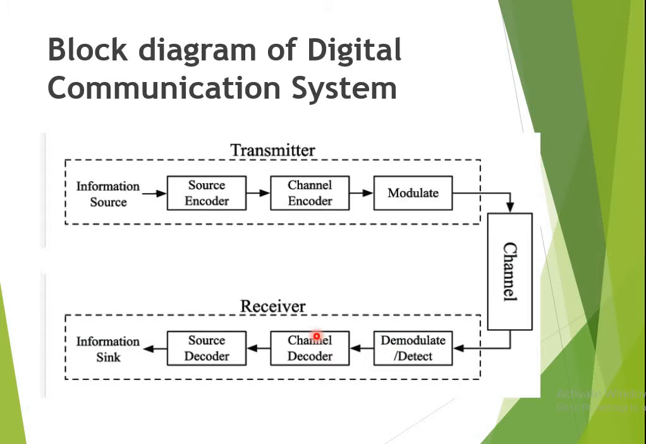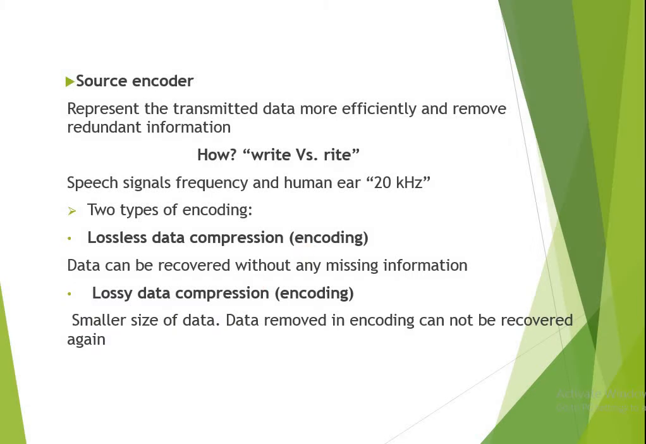After that, we have a channel decoder, which is exactly a replica of the channel encoder, and then we have a source decoder. After the source decoder, the signal which was transmitted is recovered at the receiver end. So this is the block diagram of a digital communication system. Now we will discuss each and every block in detail.